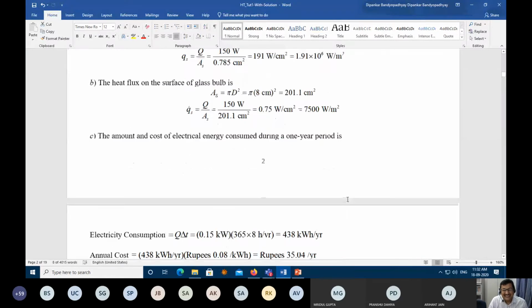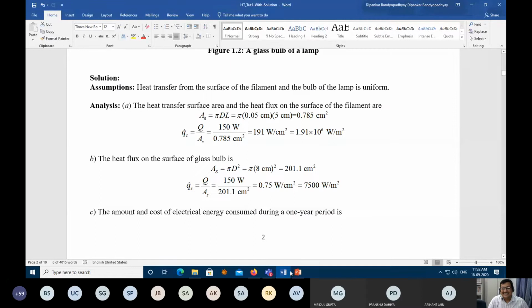So yes. In the glass sphere case, the normal would be radially outwards. Normal, the way you define. That's what I'm trying to tell you. You can define the normal this way, you can define the normal that way.